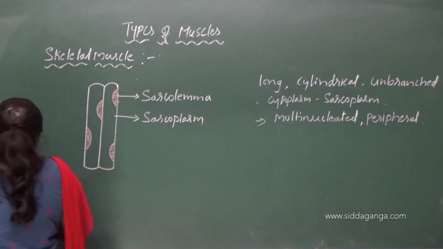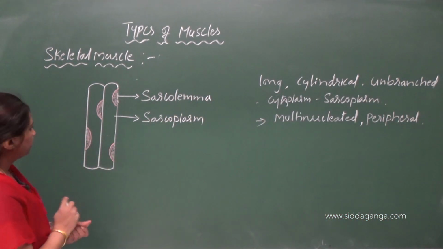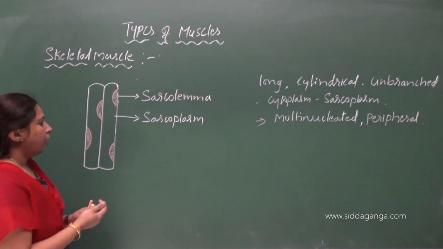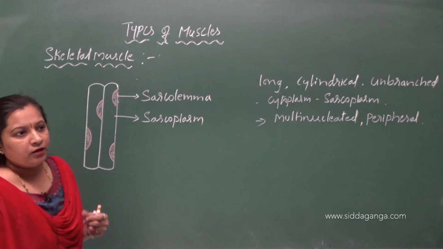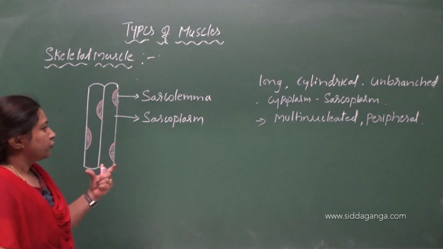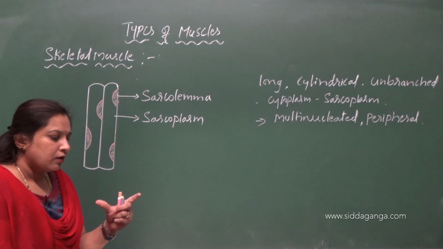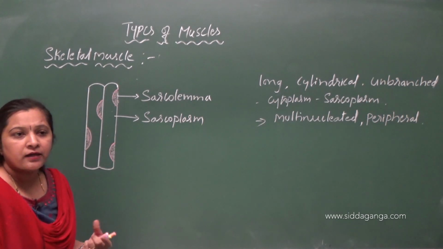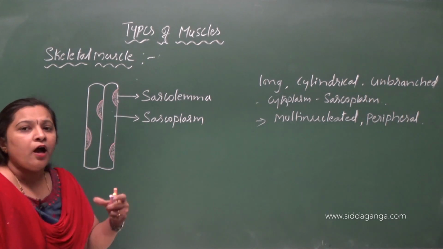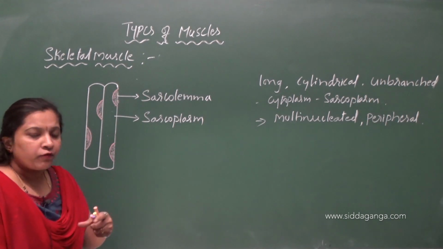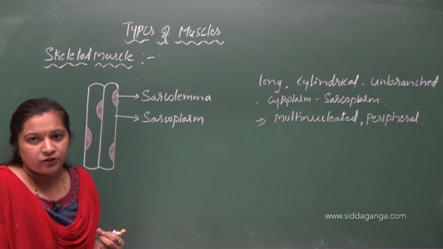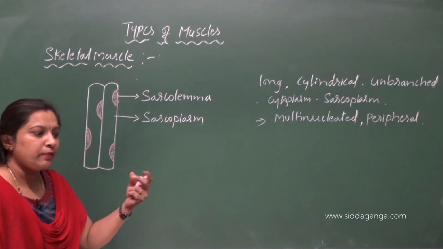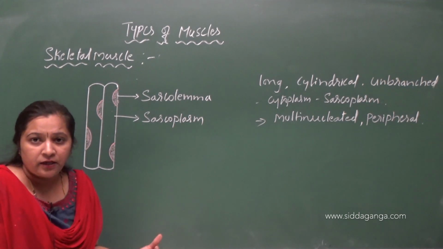And the sarcoplasm contains many contractile structures. So in the sarcoplasm you see many contractile structures, and those are called myofibrils. Myofibrils are nothing but contractile structures. They are made up of thick filaments and thin filaments, which are made up of myosin and actin proteins.